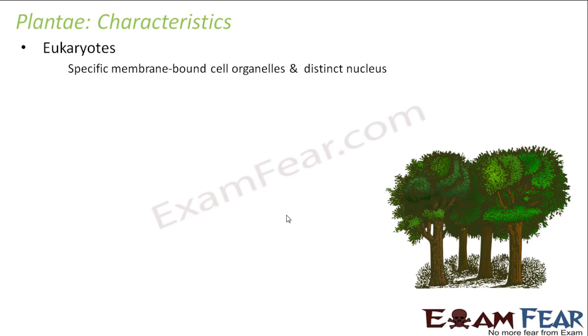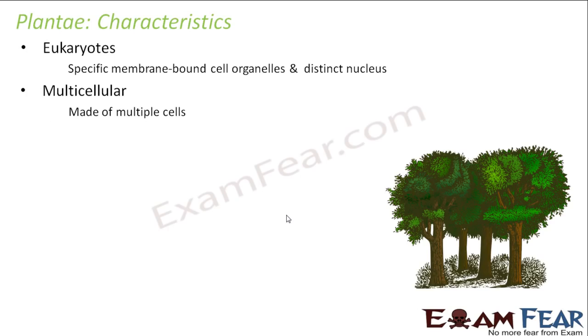We all know what eukaryotes are by now, right? For example, in the Monera kingdom, where we were talking about bacteria, they were all prokaryotes. Why? Because there were no distinct cell organelles present inside a cell. When I say cell organelles, I am talking about the different organelles present inside a cell, like mitochondria, Golgi apparatus, ribosomes, etc. Here, for eukaryotes, we have distinct organelles, and each organelle has its own membrane, and there is a distinct nucleus also present in them.